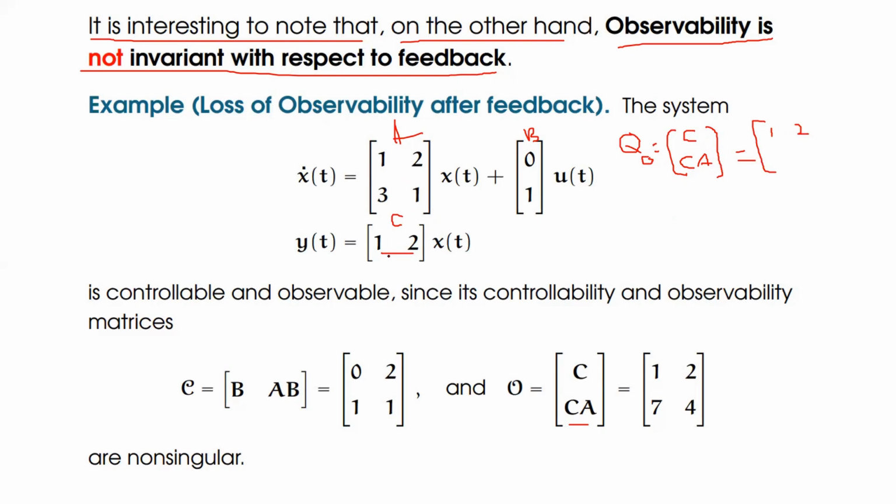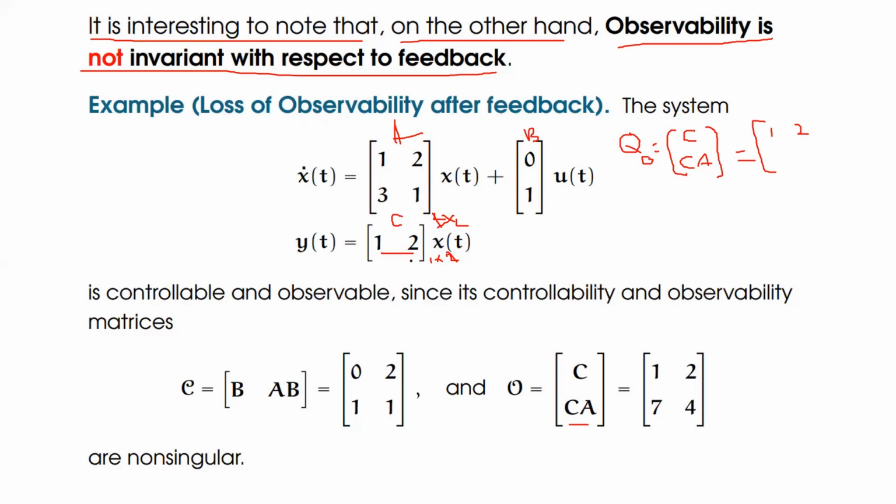Now C is a 1 by 2 matrix and A is a 2 by 2 matrix. So C is multiplied with A. Therefore, this 2 and this 2 will be cancelled, and I will get a 1 by 2 matrix. Therefore, what is the value now? So 1 into 1 plus 2 into 2. What is the value?